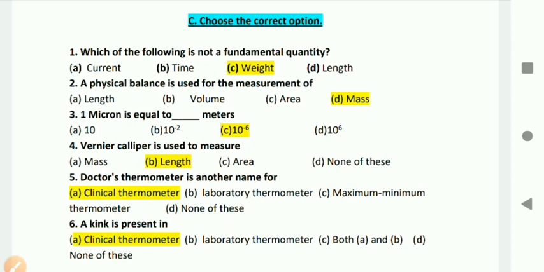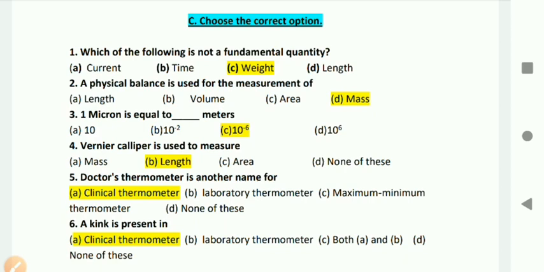All the yellow marks are correct answers. So for first one, C, weight. Second question, D, mass. For third, C, 10 to the power minus 6. For fourth, B, length. For fifth, A, clinical thermometer. Sixth, A, clinical thermometer. So this is all about choose the correct option.